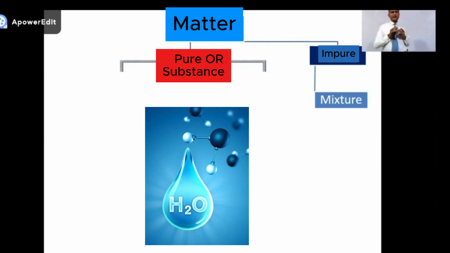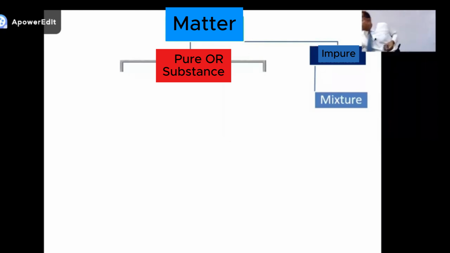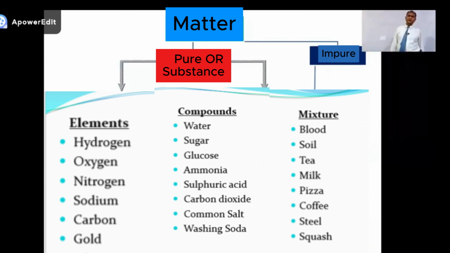What do you think? Is water an element? Correct. Water is not an element because it contains two different kinds of atoms, two different kinds of elements, hydrogen and oxygen. So what do we call such a type? We call them compounds. I repeat, for the latecomers, all the substances can be divided into two groups, either pure or impure. If it is impure, like soil is impure, we call it a mixture. Like air, mixture. Blood, mixture.